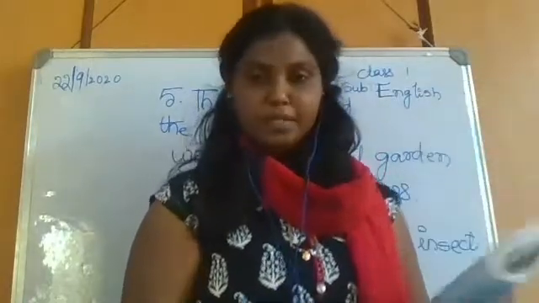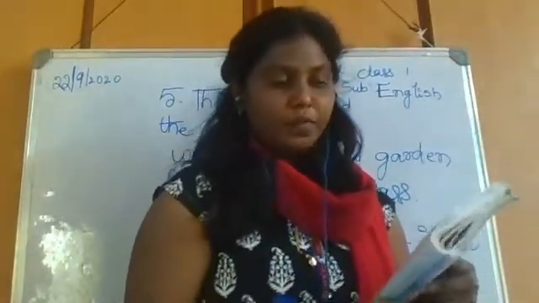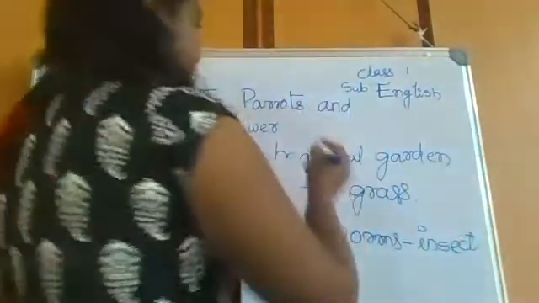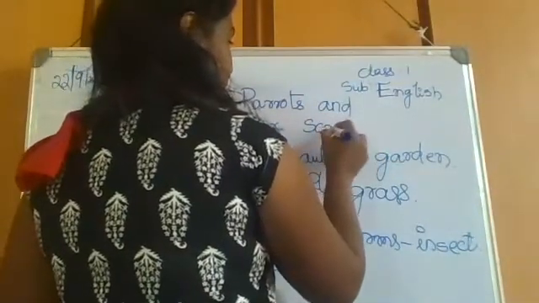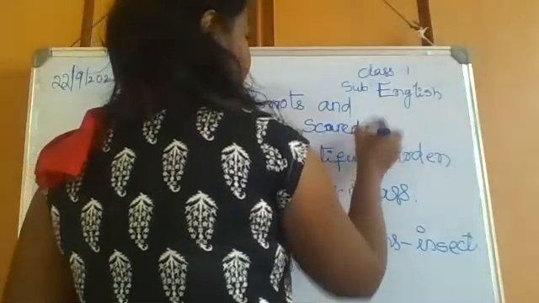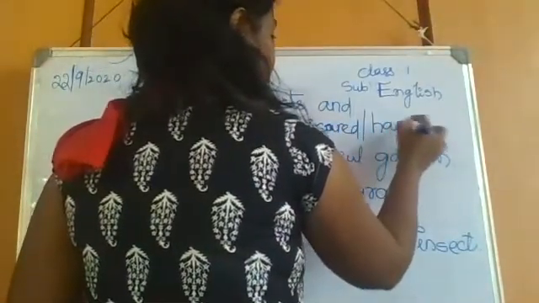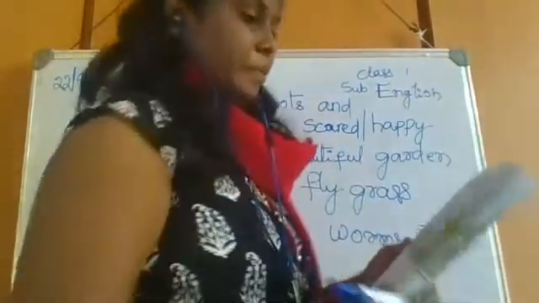Turn to your page number 60. The little flower was happy. Before that, it was scared, right? Scared. Now, this is happy. The little flower was happy.